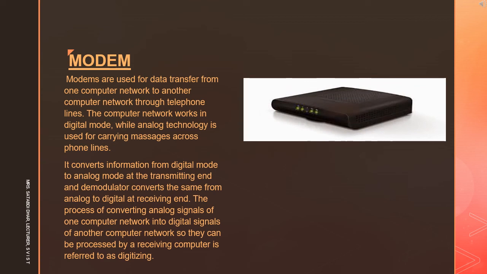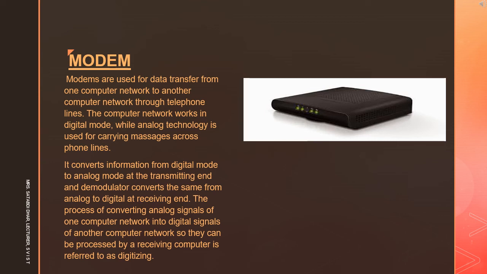Now, another device is modem. Modems are used for data transfer from one computer network to another computer network through telephone lines. The computer network works in digital mode, while analog technology is used for carrying messages across phone lines.